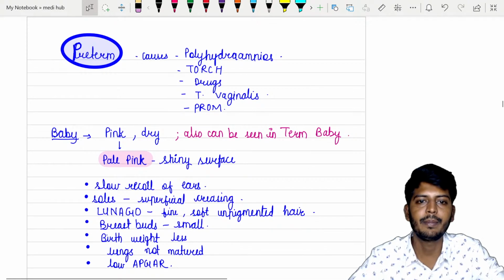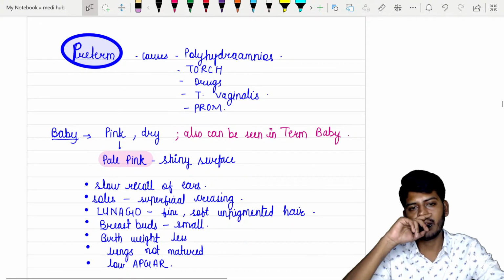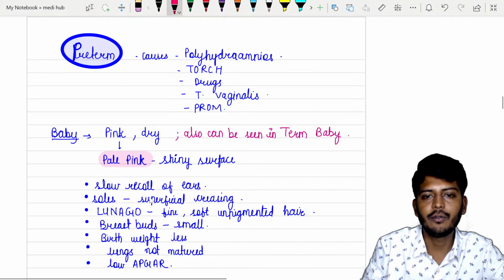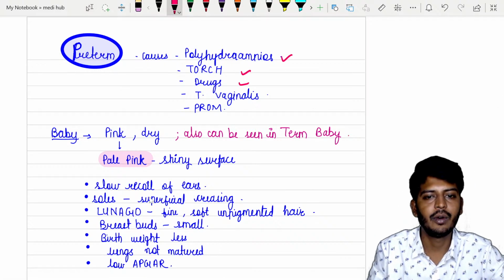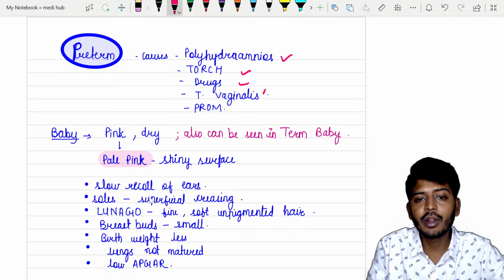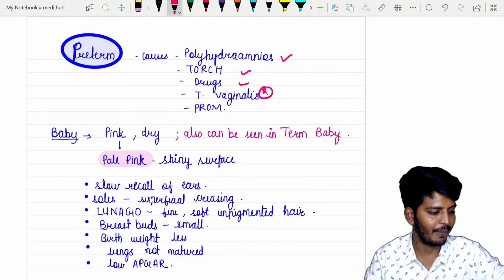What are the causes for preterm delivery? Causes for preterm delivery are polyhydramnios, all of you know, TORCH infection, drugs, okay? Then Trichomonas vaginalis, this is also very important, okay?